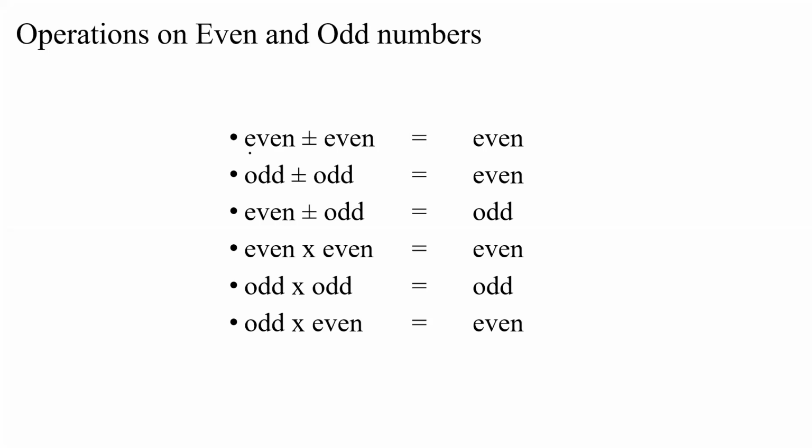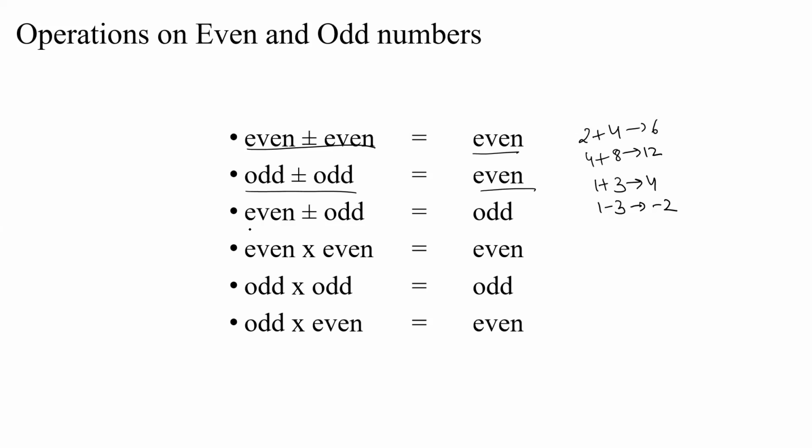So basically, if you add two even numbers, you get an even number, right? You have 2 plus 4, you get 6. You add 4 plus 8, you get 12. All of these numbers are even. And if you subtract an even number from an even number, again, you get an even number. Similarly, if you add two odd numbers, 1 plus 3, you get 4, which is an even number. And if you subtract two odd numbers, 1 minus 3, you get minus 2, which is an even number.